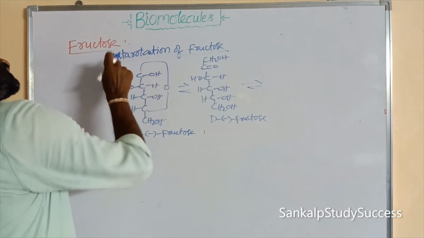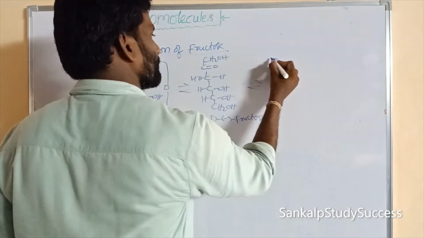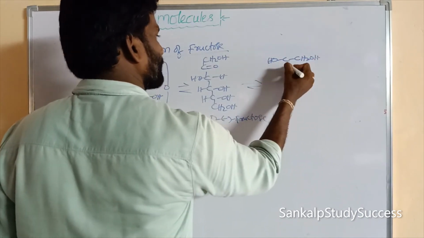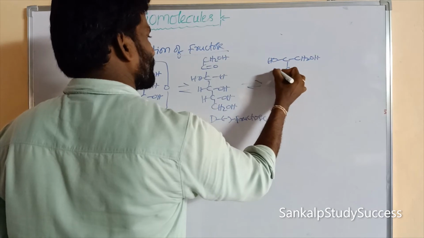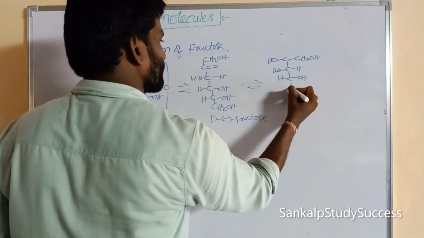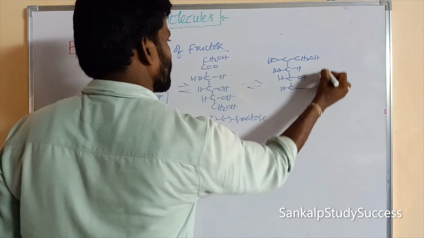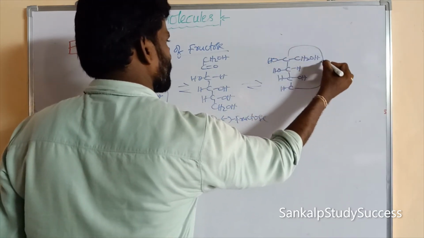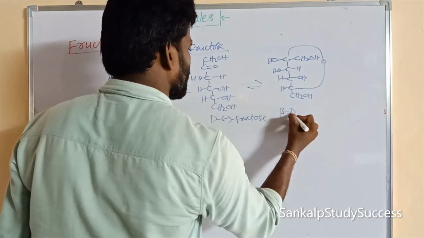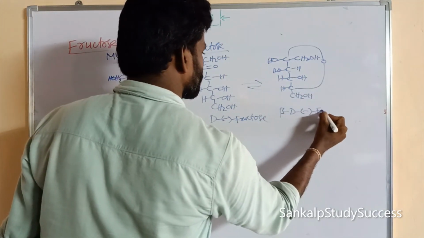If the OH is present on the left side, remaining carbons are the same. So this is said to be beta-D-minus-fructose.